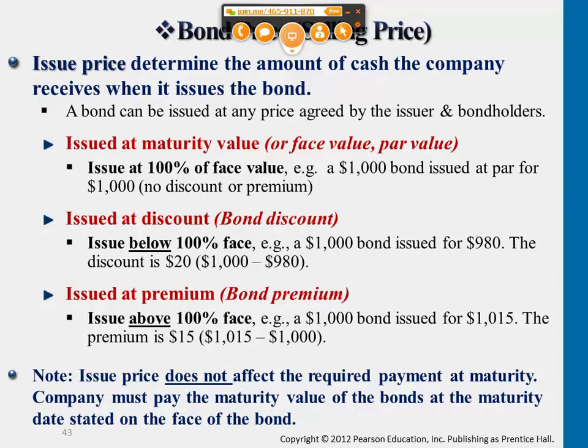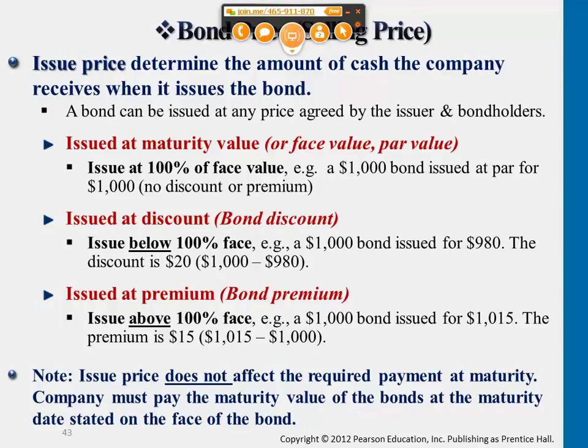Issue price may not necessarily be the same as maturity value. It could be the same. That's the first case. They borrow money, $1,000. The bond certificate states $1,000. In the second case, their interest rate is not as attractive, lower than the market, so they issue the bond at a discount. They're not able to get 1,000. They only get about 980, 970, but later they still have to pay 1,000. In the third case, they borrow more than $1,000. This is a premium, if your interest rate is higher than the market's interest rate.